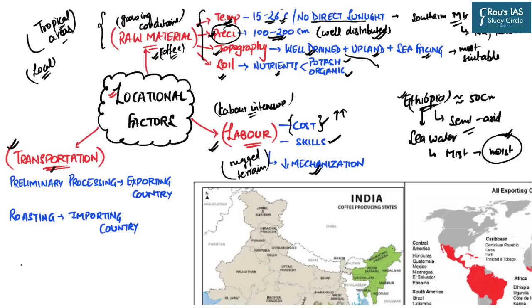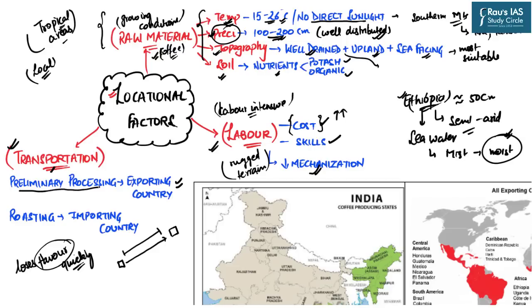Now, a unique property of coffee is that it loses its flavor very quickly. So if we roast the coffee in a particular region and then export it to another country, the increased travel duration might make the coffee lose its flavor. Therefore, in the exporting country only the preliminary processing is done, and the final roasting is done in the importing country, right?